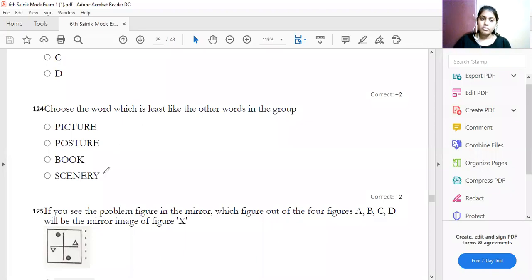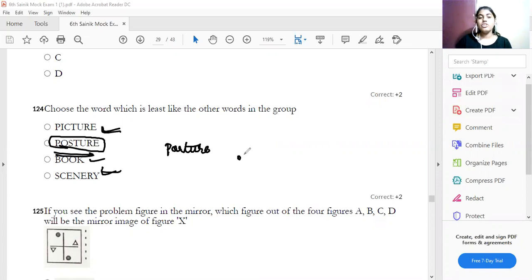Take a book. I can see the picture. I can see the scenery. Can you see a poster in the book? A poster is anything given for advertisement like that. A poster will not be given in the book. A book contains pictures and scenery, and a poster will not be given. Therefore, option B is your answer. This is how we have to solve.